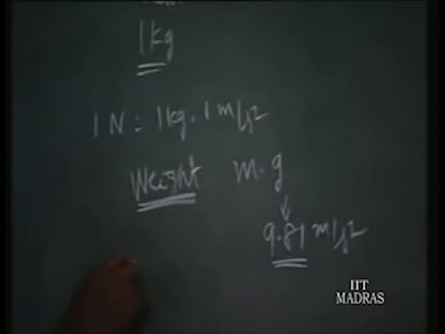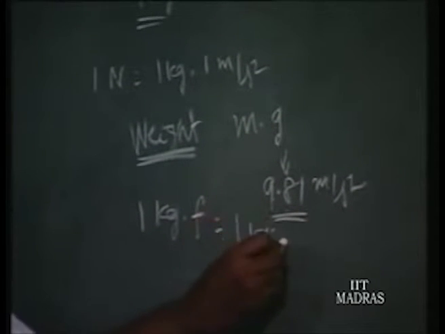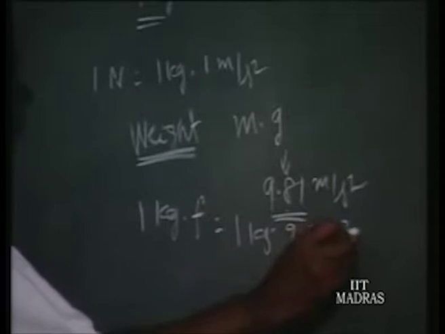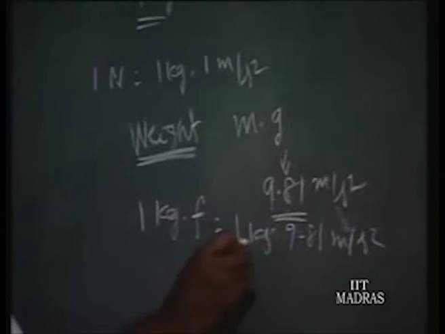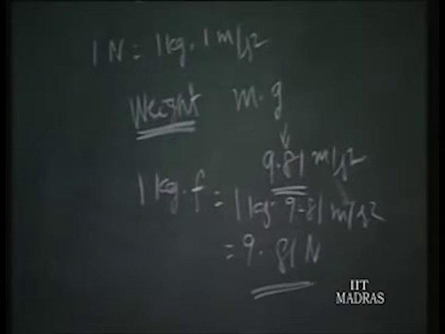The unit for weight is 1 kilogram force, or 1 kilogram weight. That is the unit for calibration purposes. By having the 1 kilogram weight, we can calibrate. What is it in terms of Newton? 1 kilogram force is 1 kilogram mass into 9.81 meter per second squared. Now 1 kilogram through 1 meter per second squared is 1 Newton. So 1 kilogram force equals 9.81 Newton. That is the relation between 1 kilogram force and the Newton.